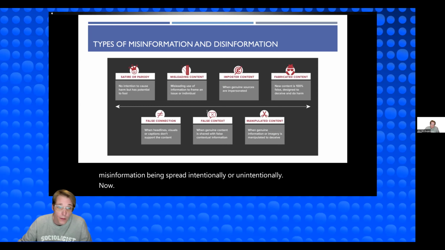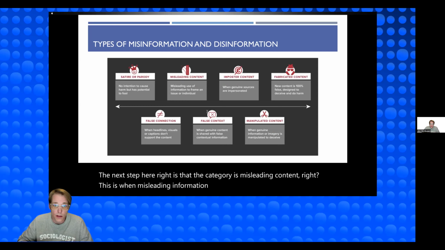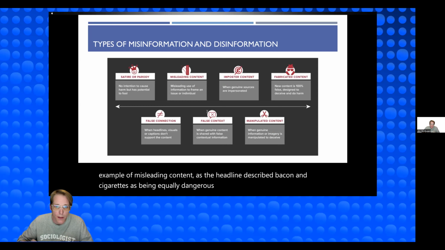Now, the next category is misleading content. This is when misleading information is used to discuss an issue. The example we previously discussed, comparing bacon to cigarettes, is an example of misleading content. The headline described bacon and cigarettes as being equally dangerous, when in reality this information was misleading because the study did not find that these two were equally dangerous, just that they're both classified in the same group of substance.